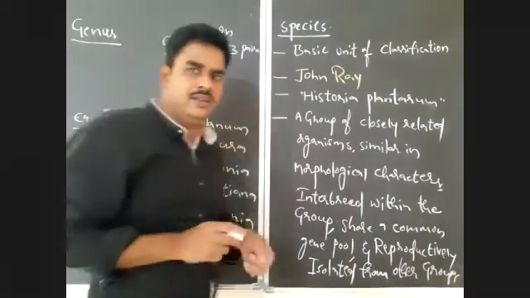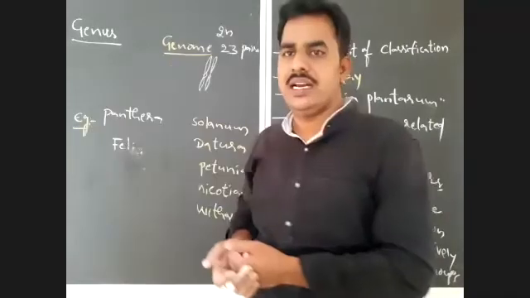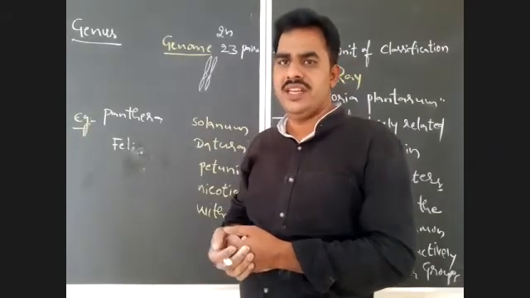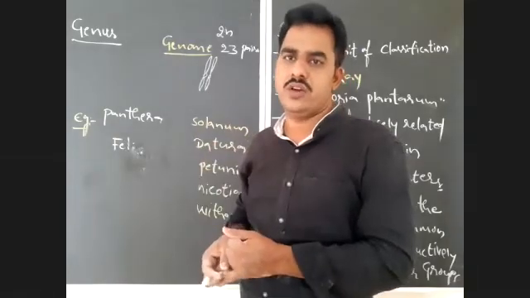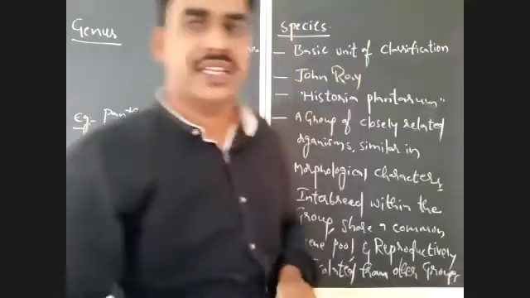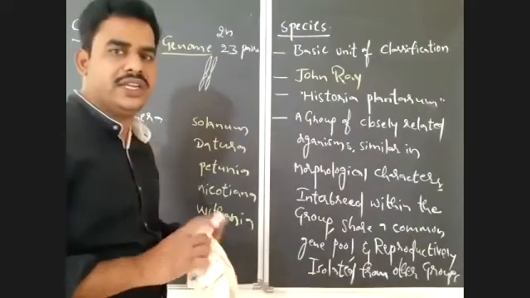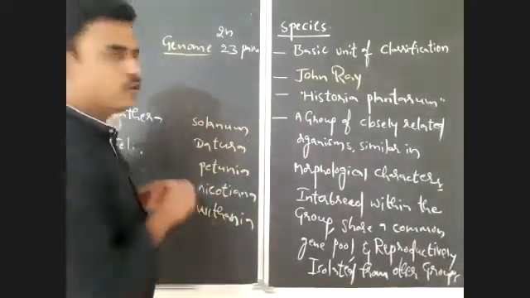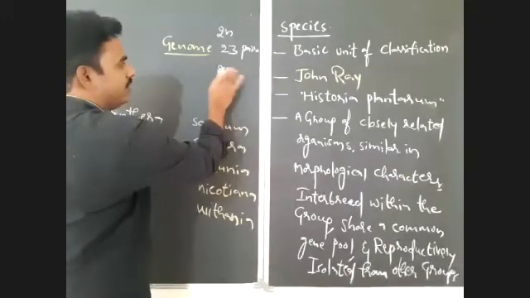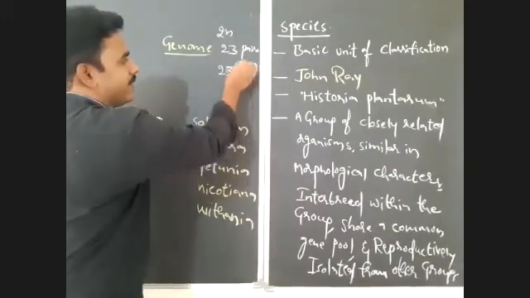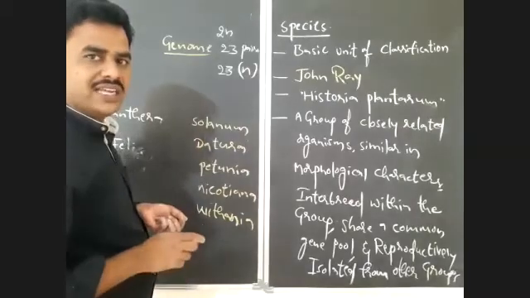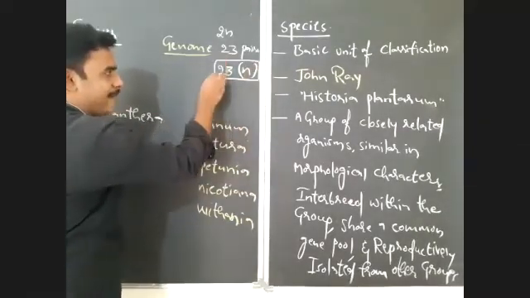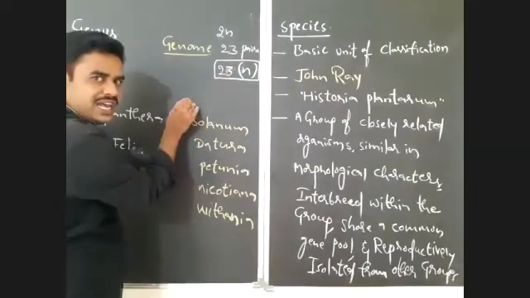But in the gametes, spermatozoa in male and ova in female, there is a haploid set of chromosomes. Only one set is present. Not 23 pairs, instead only 23 are there. So 23 pairs is diploid, and 23 is haploid, which is N. So what is genome? The total number of genes in a haploid set of chromosomes in an organism.